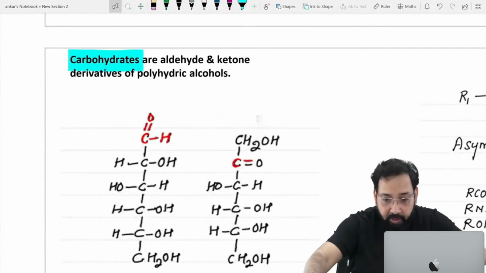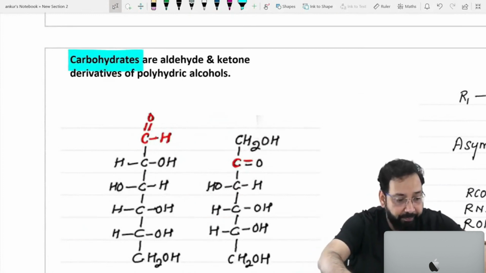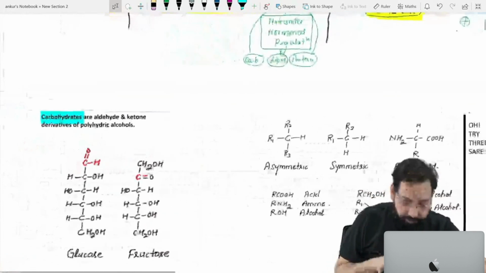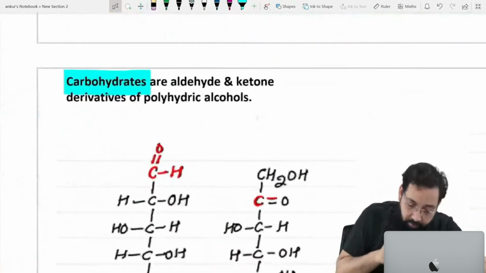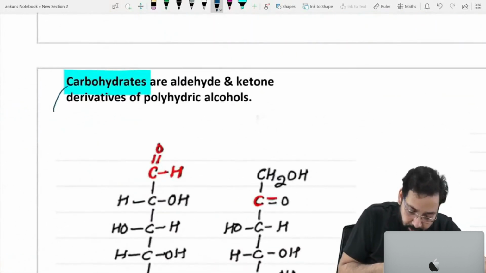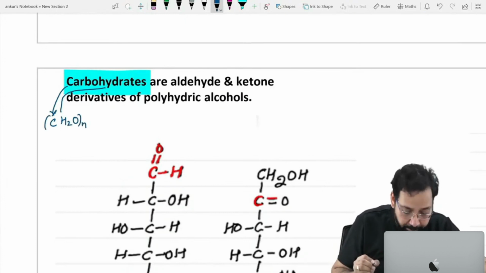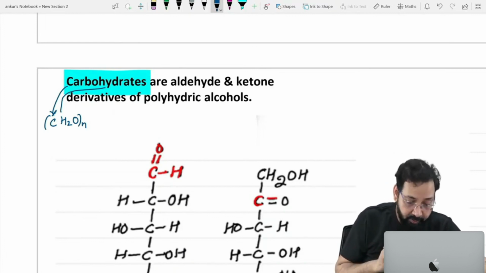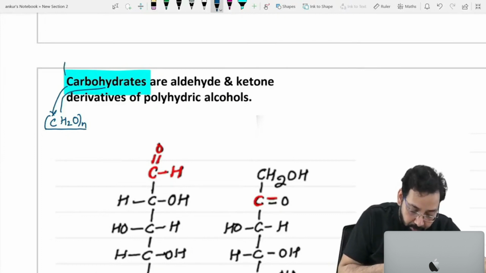In your handouts we can write, yes, I have given space like this. Carbo means carbon, hydrates means water, CH2O. This is the empirical formula of carbohydrate. You have space above this also.